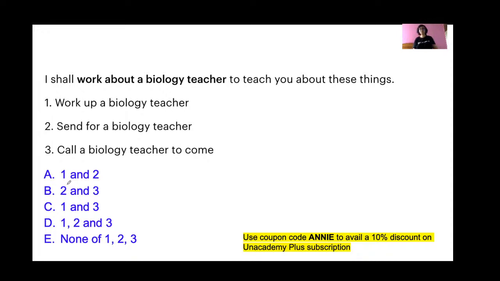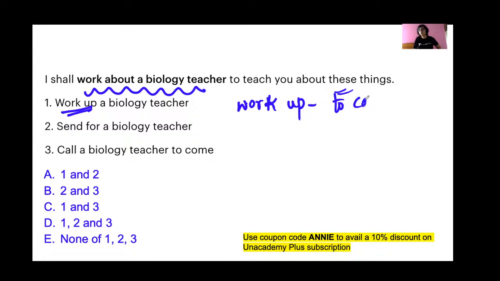Let's see. I shall work up a biology teacher to teach you about these things. This does not make any sense. Probably the author wants to say I will call a biology teacher.